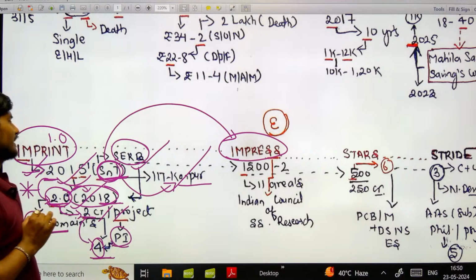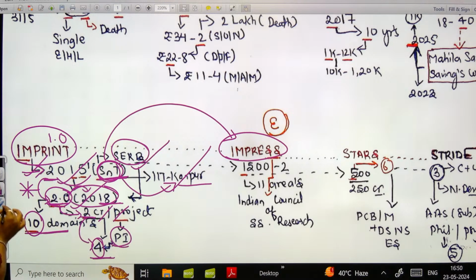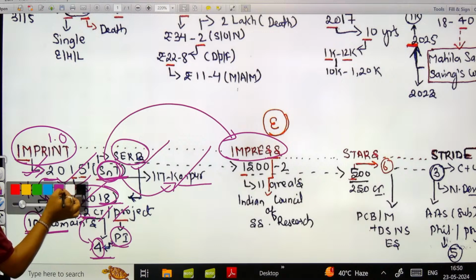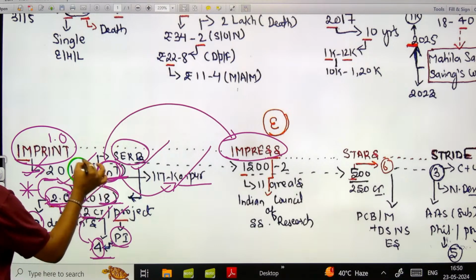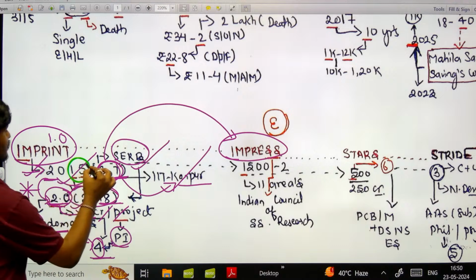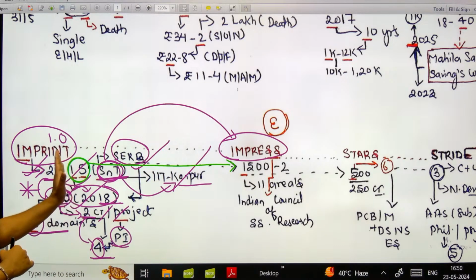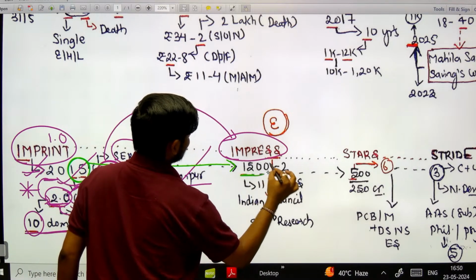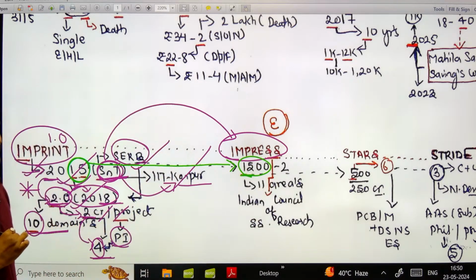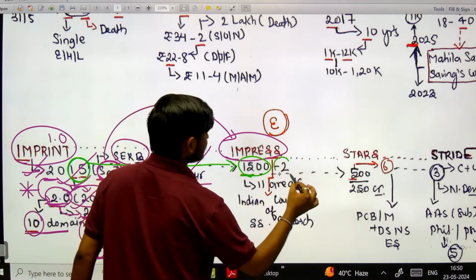Now see what comes next. This 2015, just see this point. Okay, let me take some other color. With the help of this 2015 you can proceed further in the IMPRESS scheme and extract 15 from here, and remember that 1500 is the total number of projects that would be funded under the IMPRESS scheme for 2 years.